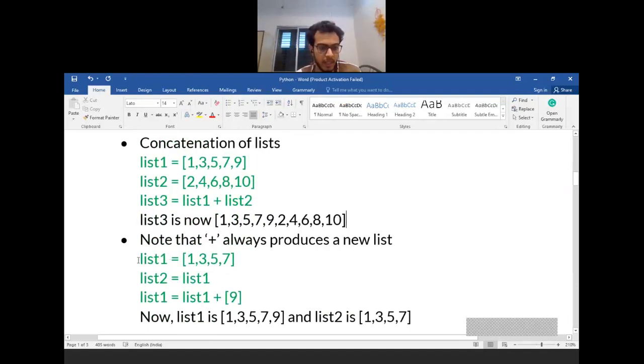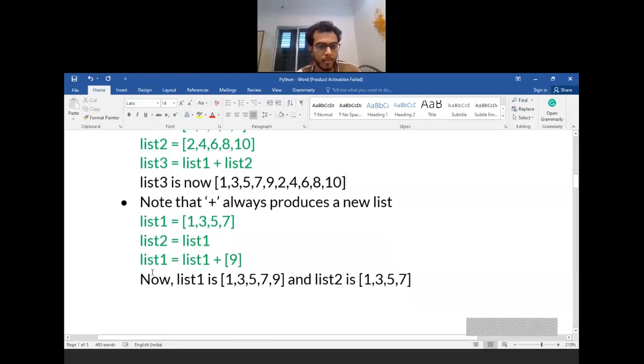Suppose I have list1 as 1, 3, 5, 7. If I copy this list1 to list2, and then I do list1 equal to list1 plus, appending the item 9, whatever the contents of list1 were will stay, and the next element will be appended after this 7. So the new list1, because I have appended 9, will be modified to 1, 3, 5, 7, and 9. So now this 9 is concatenated at the end of list1. Whereas list2, because I had copied list1 to it earlier, will remain the same with elements 1, 3, 5 and 7.